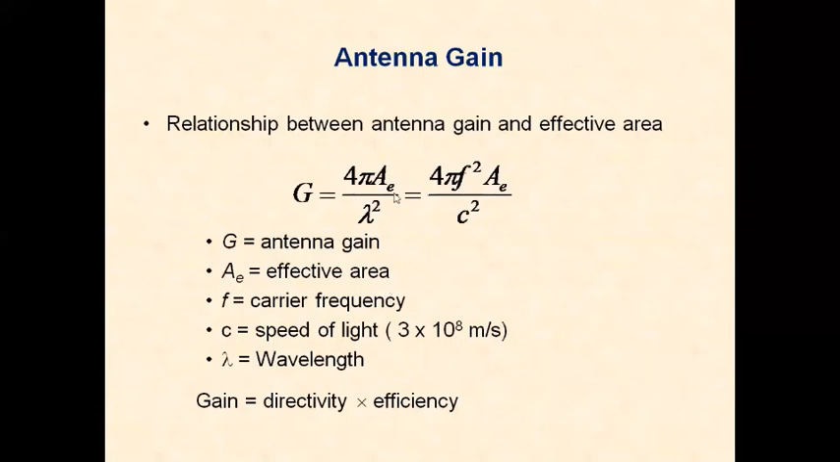If you want the effective area, this formula can be written as A equal to lambda square by 4 pi into G. Gain of the antenna equals 4 pi by lambda square into effective area, or effective area equals lambda square by 4 pi into G. We can also calculate the gain of the antenna in terms of the directivity and efficiency. You will define directivity and efficiency later. Gain is equal to directivity multiplied by the efficiency.